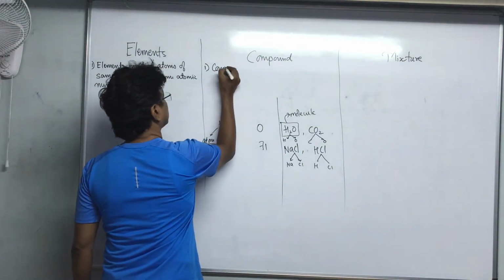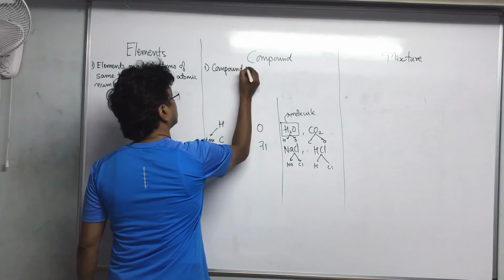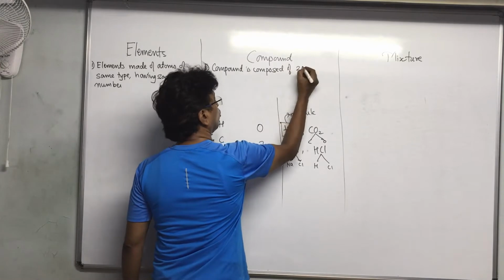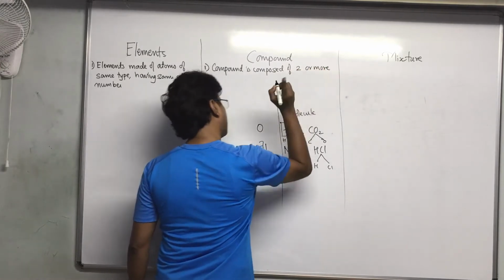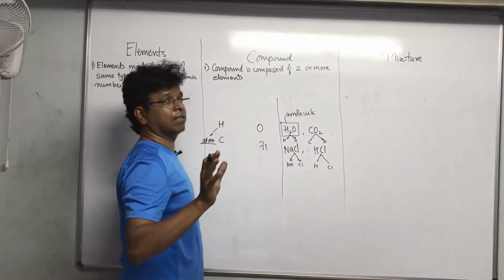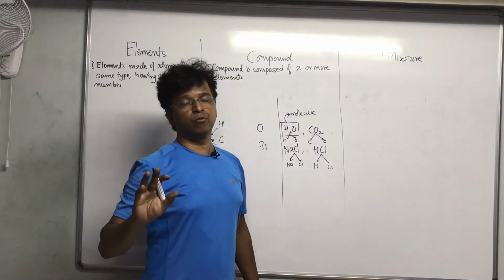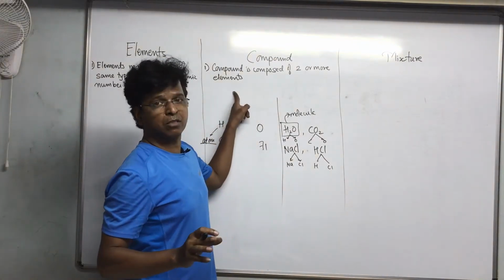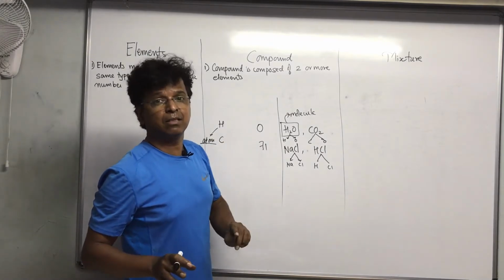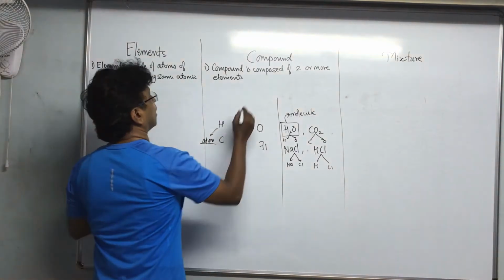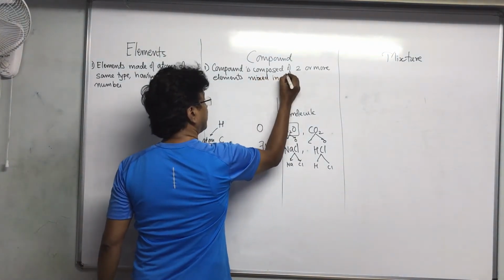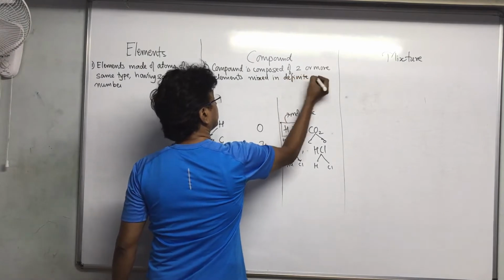A compound is composed of 2 or more elements. You can better avoid saying substances. Avoid using the words 2 or more substances, 2 or more constituents. Definitely they are constituents, but they are elements. So 2 or more elements mixed in definite proportion.